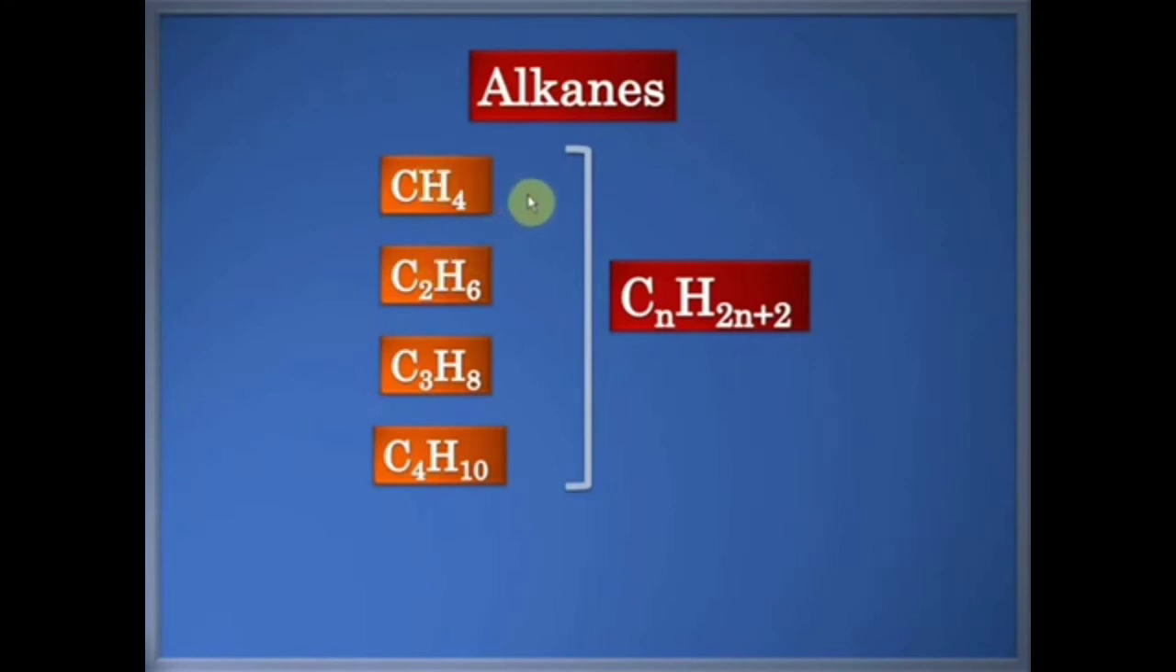Take a look at the formula of methane. Methane has one carbon atom, so its formula is C1H2 into 1 plus 2, that is CH4. Ethane has 2 carbon atoms, so its formula is C2H2 into 2 plus 2, that is C2H6. Propane has the formula C3H8, C3H2 into 3 plus 2, that is C3H8. So all alkanes have the chemical formula CnH2n+2.